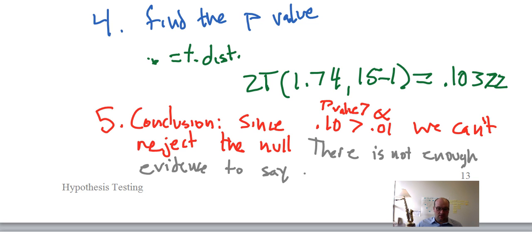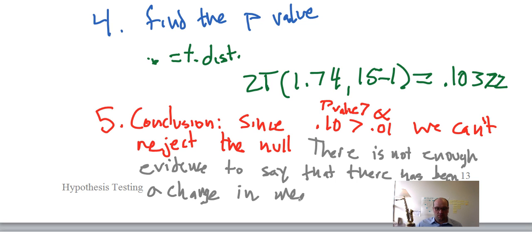So we say, more specifically, that the mean has changed. That there has been a change in mean. Alright, we say this because we have a relatively high p-value. I mean, it's not too high, but it's pretty high. There is not an alpha that would normally be used where this would cause us to suspect.